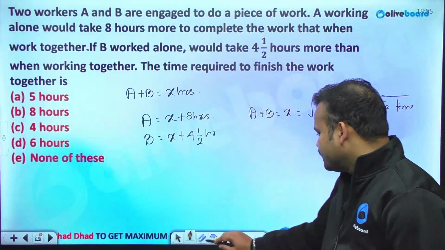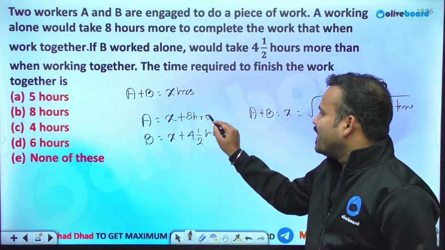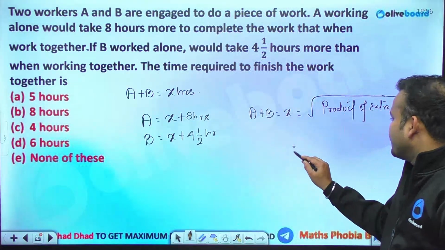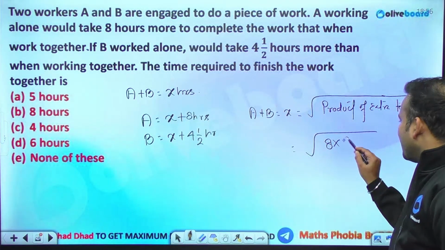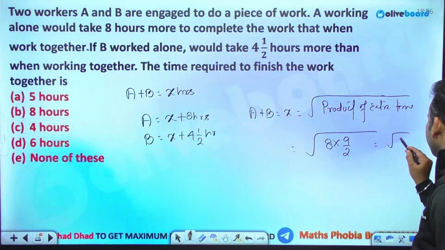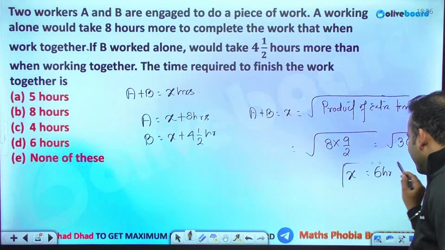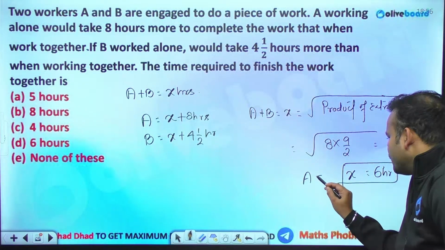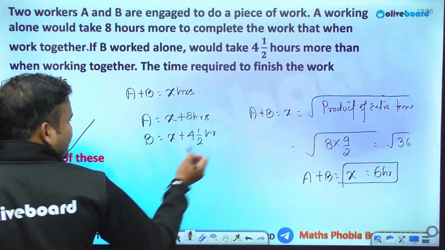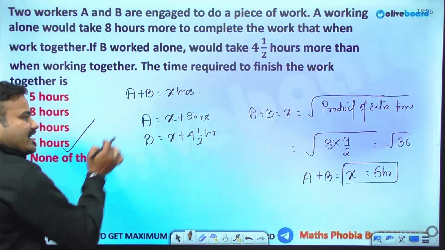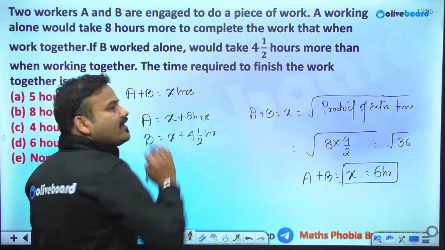The other method is that the value of X will be under root of the product of extra time they are taking. So A is taking 8 hours extra and B is taking 4.5 hours extra. That is under root 36, and under root 36 is 6 hours. So together they will be taking 6 hours to complete the entire work. What about A? A is taking 6 plus 8, that is 14 hours. And what about B? B is taking 6 plus 4.5, that is 10.5 hours.